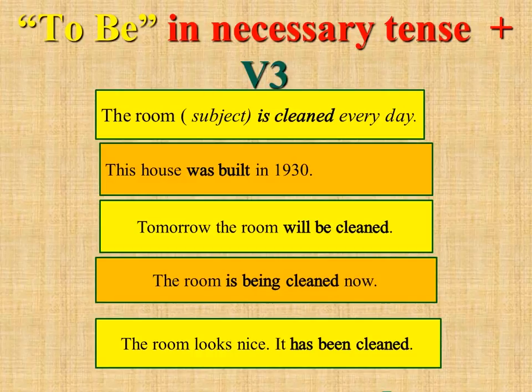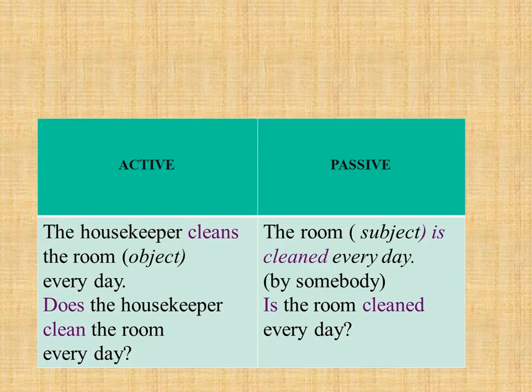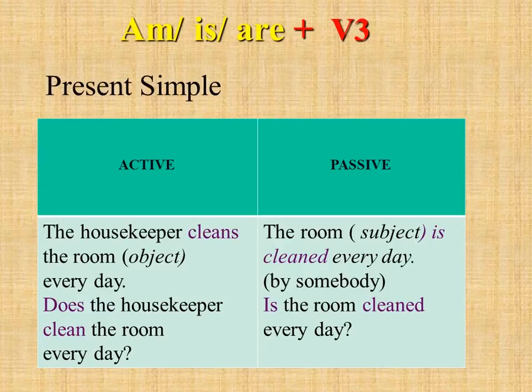The room is being cleaned now means that now the room is going to be cleaned by someone. The room is being cleaned is present passive continuous. So the room looks nice, it has been cleaned. The room looks nice because it's a result. Somebody cleaned it, so it has been cleaned. It's present perfect passive. So now we're going to speak about all passive constructions separately.